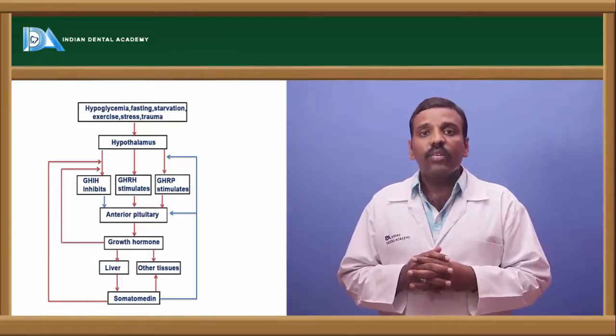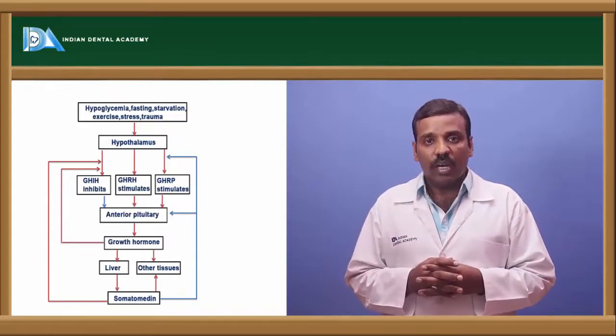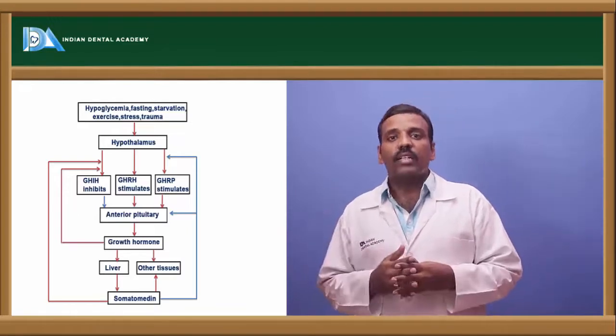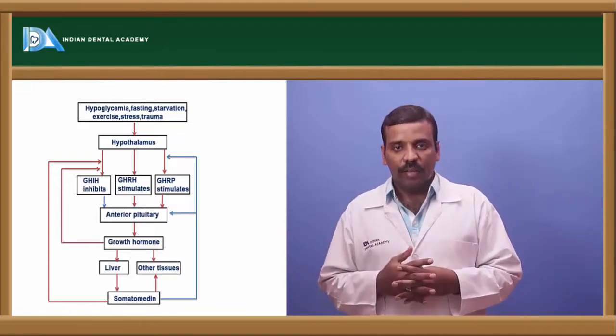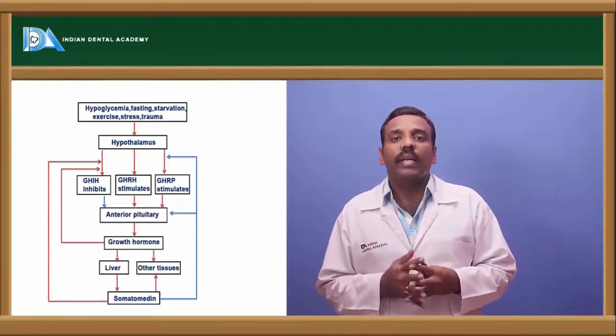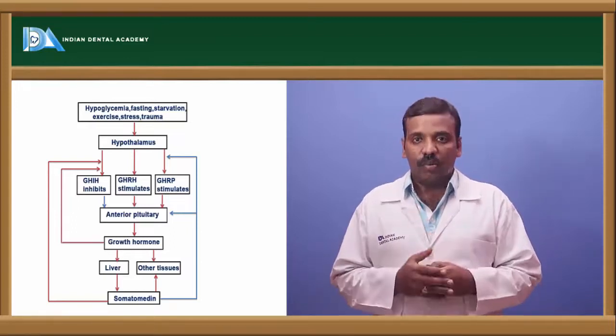Luteinizing hormone and FSH, follicle stimulating hormone, are two hormones for the maintenance of the menstrual cycle and pregnancy. And prolactin secretes the milk. That's about the anterior pituitary.